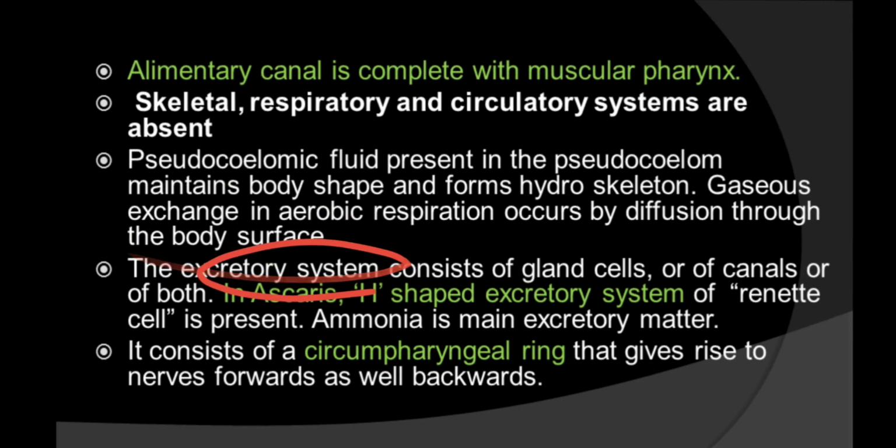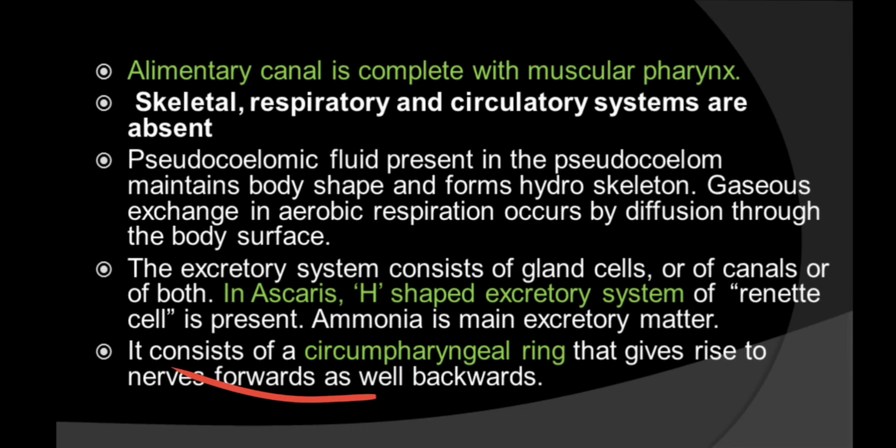Excretory system, as I have already shown you, consists of gland cells or of canals or of both. In Ascaris, an H-shaped excretory system of renette cells is present, as I have shown you. Whereas other members contain gland cells, also called canal cells, or both. Ammonia is the main excretory matter. If they are in water or on land, they can also excrete urea.